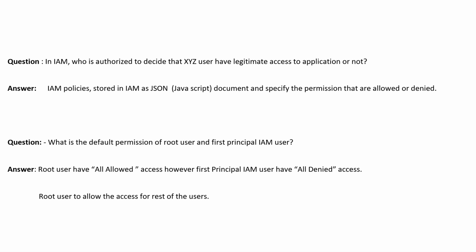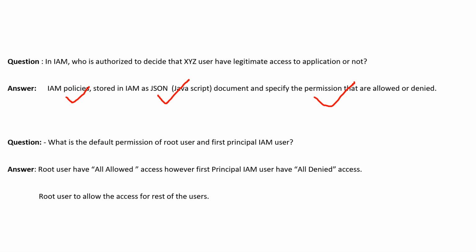Under IAM policies, that is stored in IAM as JSON. JSON is a JavaScript document and specifies the permissions, that is, which permissions the user is allowed or denied. So this is all about the policies, which are stored in IAM in JSON format and define the user's permissions.